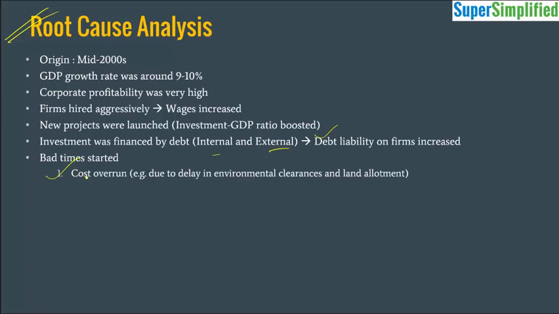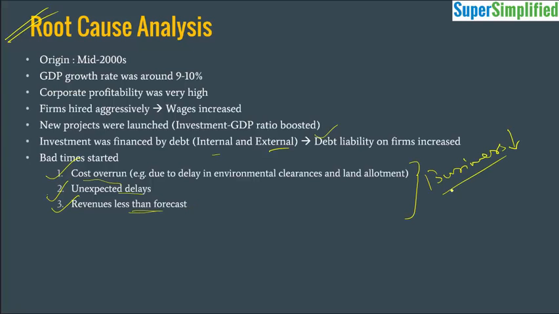So there were a lot of projects which were sanctioned during this period, but there was a huge cost overrun in these, mainly because of the delays in environmental clearances or the land allotments, etc. So because of these unexpected delays, a ripple effect was generated, and because of the delay of one project, another project was also getting delayed, and the revenues were far less than what was forecasted during the application of the loan. So because of these reasons, the business was suddenly down, and the capacity of these firms to repay the loan came down drastically. They were on the verge of defaulting.